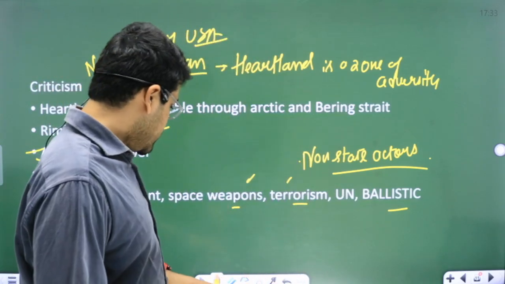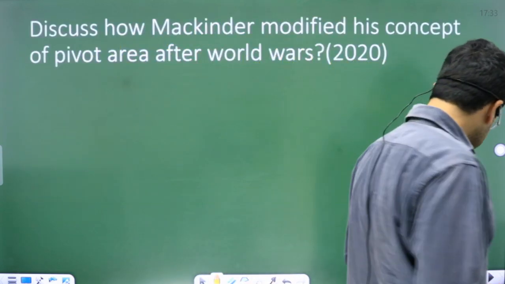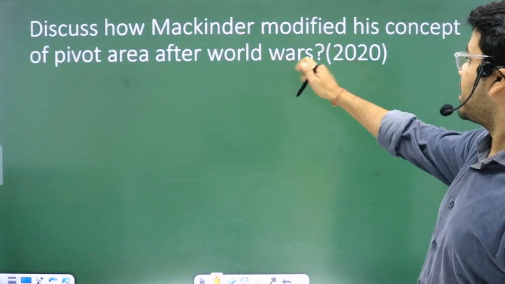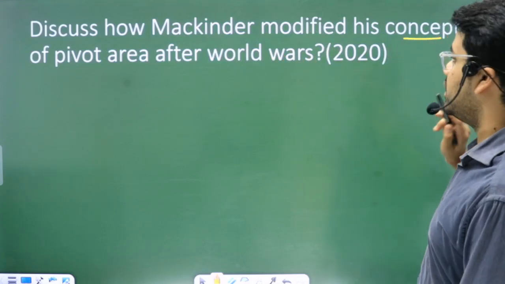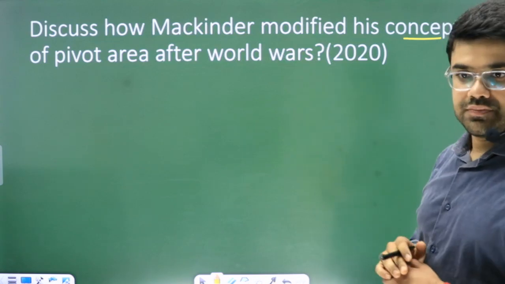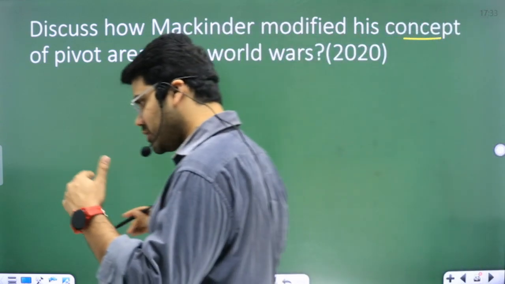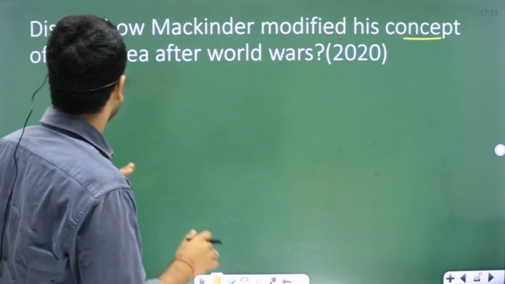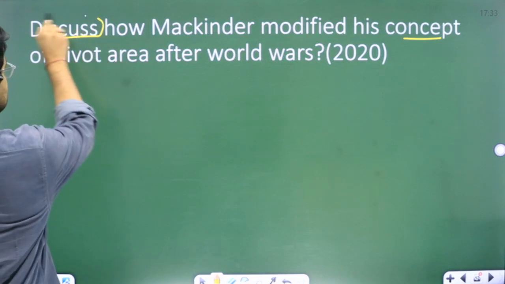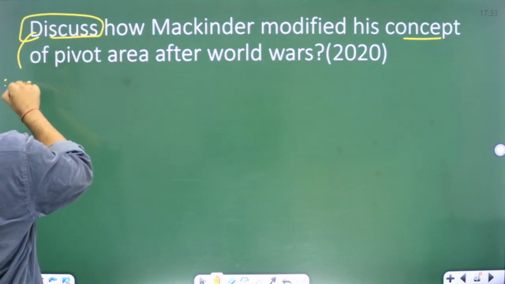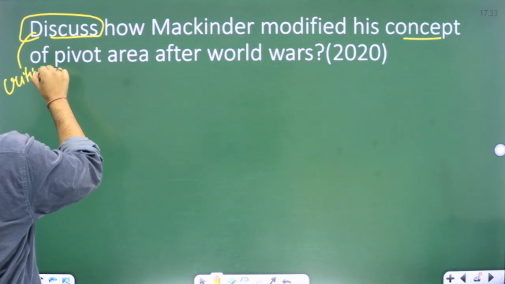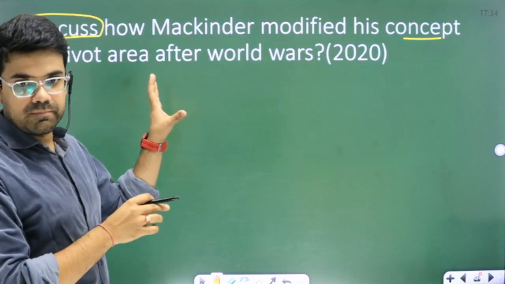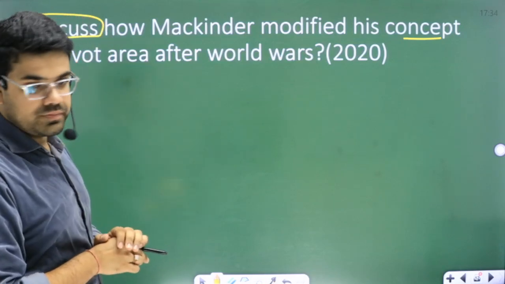And in the next lecture, I'll keep the session short. See, this is a PYQ of 2020. Discuss how Mackinder modified his concept of pivot area after the world wars. So I have explained all the theories to you. I'm going to just explain the answer, how to approach it. The directive word here is discuss. So that means you also have to criticize the idea. How Mackinder modified his concept of pivot area after World War One.